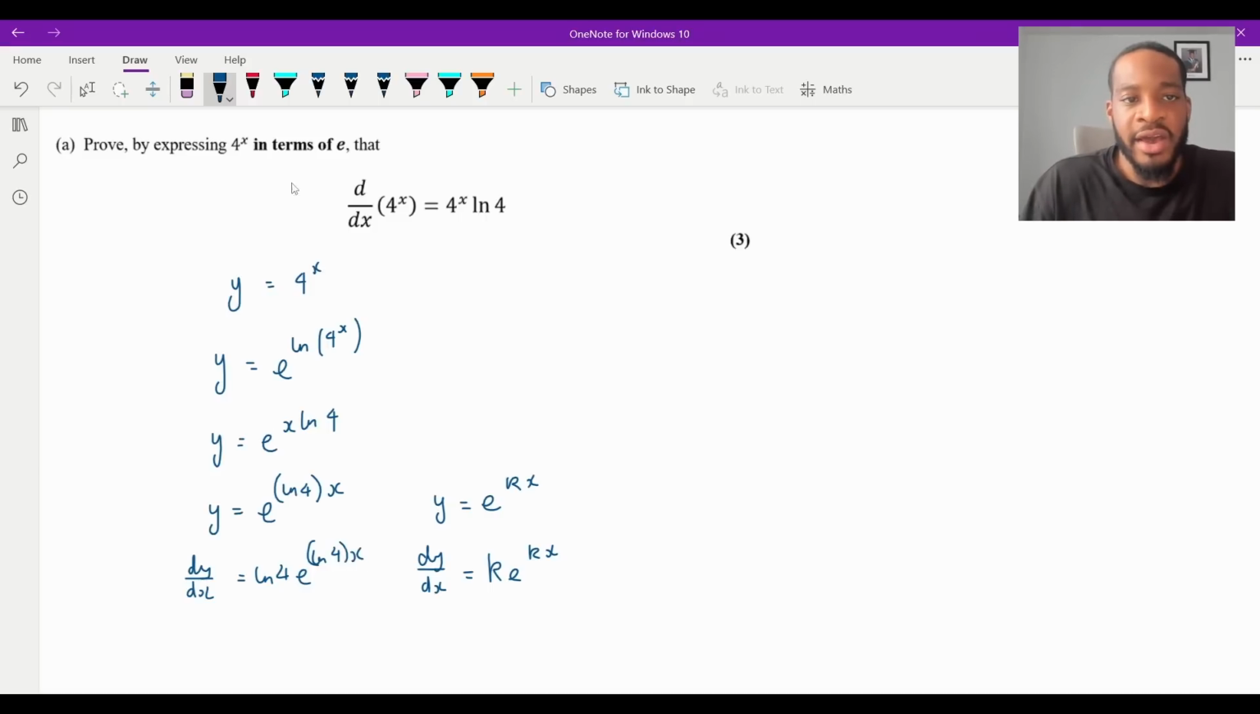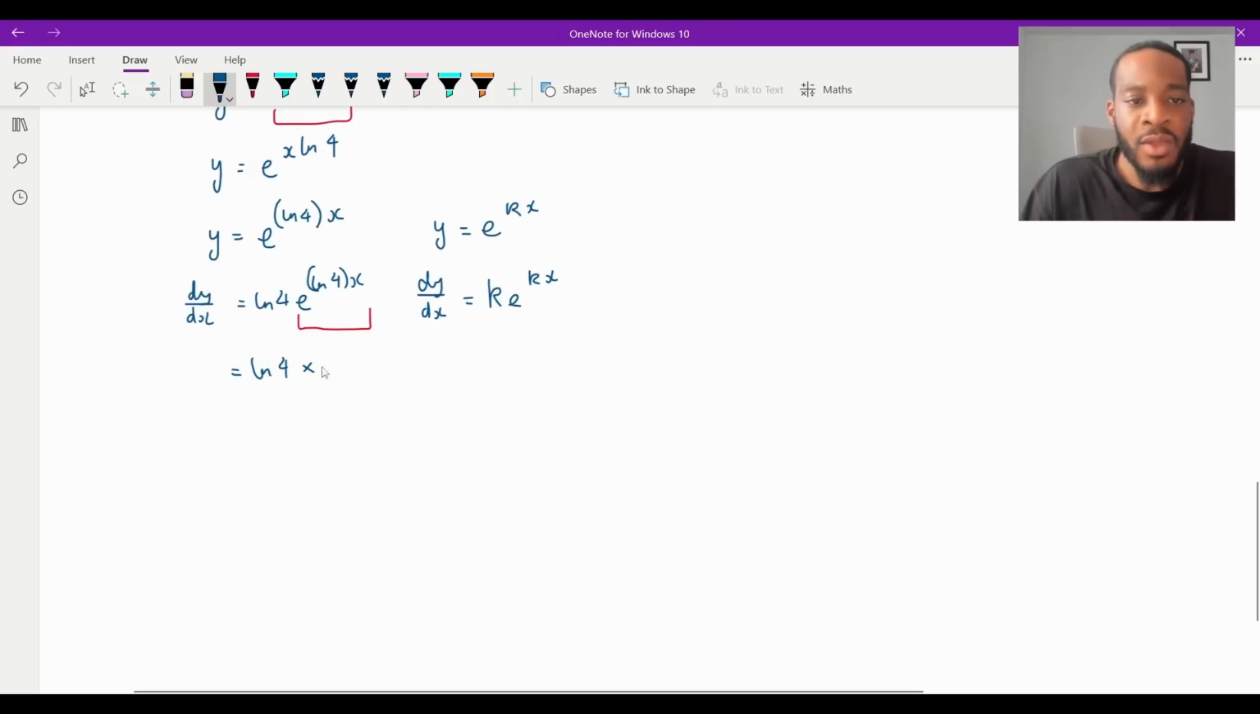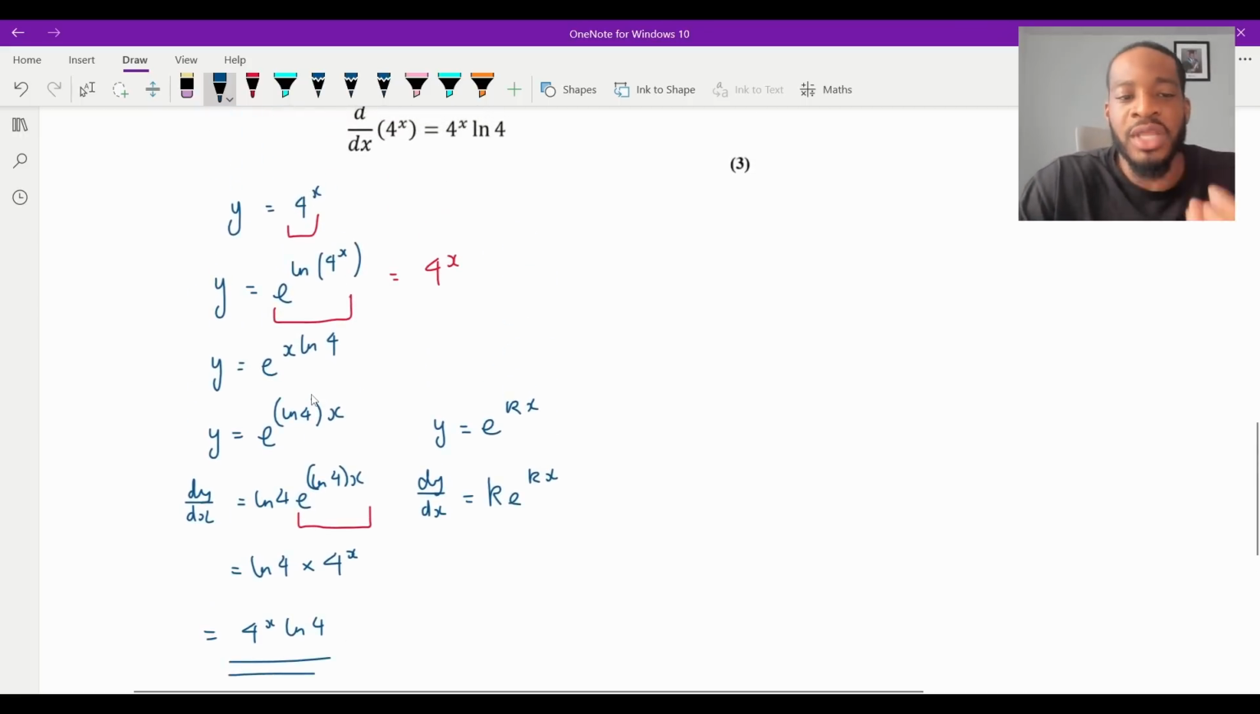Now, remember what this is equal to. e to the ln of 4 to the x is the same as 4 to the x, isn't it? These are the same thing. So now I can put it back. So I've got ln 4 times just 4 to the x, which is just 4 to the x ln 4. So this is the way I expect you to do it in the paper, because it says in terms of e. I'll do it the other way because in an exam, I'm sure you'll be able to do both.